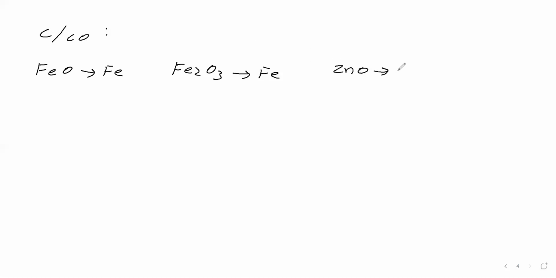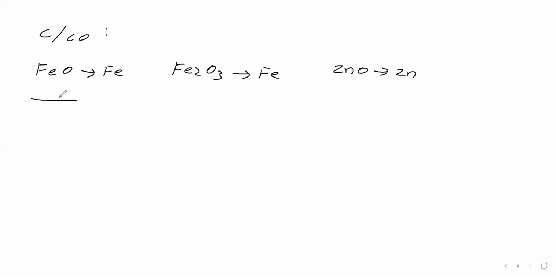Carbon is used as a reducing agent. Otherwise, carbon monoxide is used as a reducing agent. To convert ferrous oxide into Fe, we can use carbon as reducing agent, otherwise carbon monoxide. Then ferric oxide we are converting into iron by using reducing agent carbon or carbon monoxide. Then zinc oxide we are converting into zinc by using carbon or carbon monoxide. So carbon or carbon monoxide is used as reducing agent in these cases.